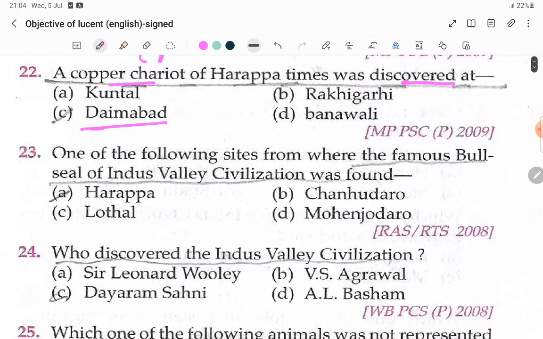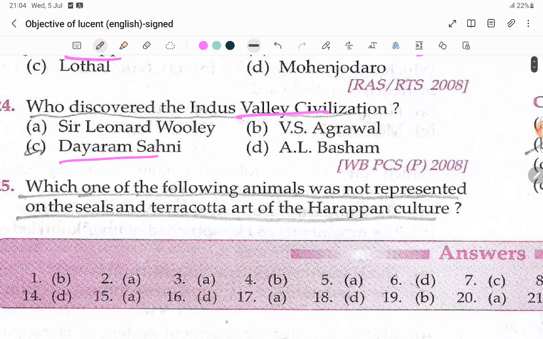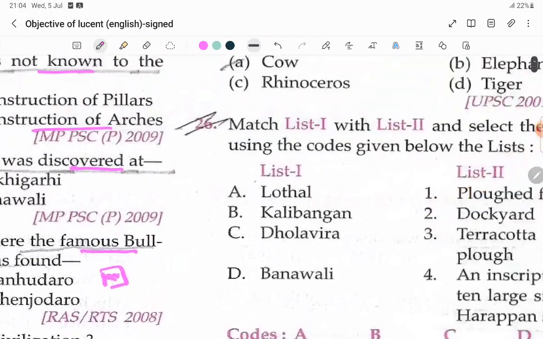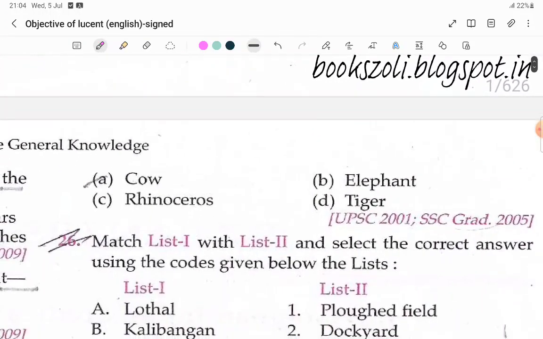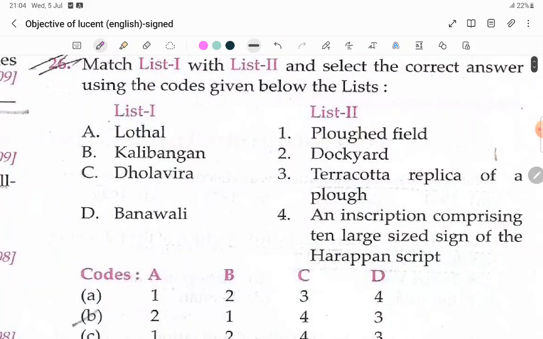Which of the following sites was the famous bull seal of the Indus Valley civilization found at? In the Indus Valley civilization, there is a bull seal, on which a bull animal figure is there, that is found from Harappa. Who discovered Indus Valley civilization? Very important, Dayaram Sahni. Which of the following animals was not represented on the seals and terracotta art of the Harappan civilization? Which of the following animals is not found? It is the cow.